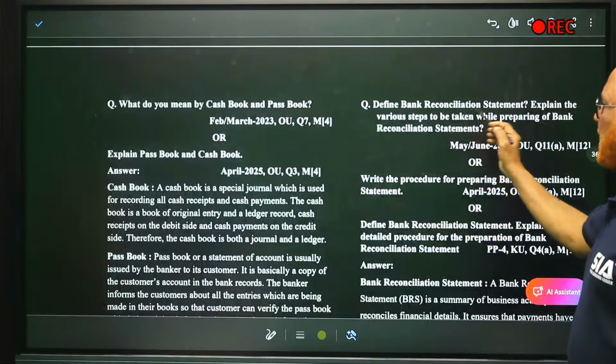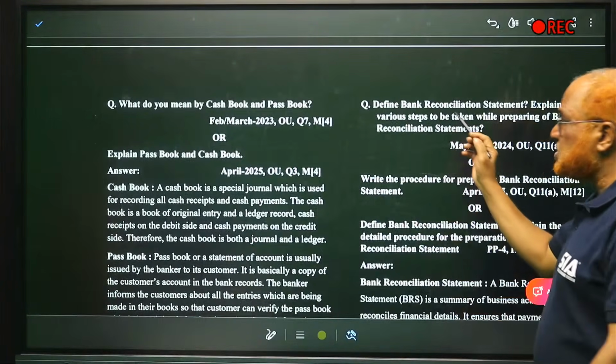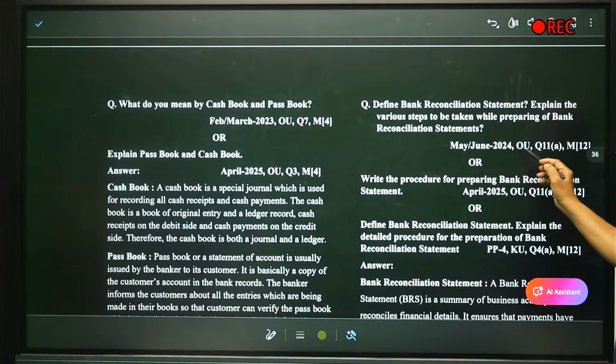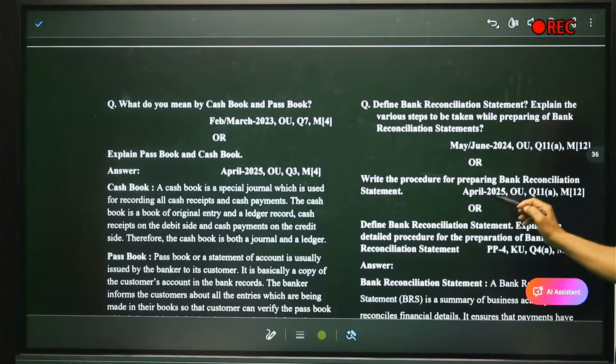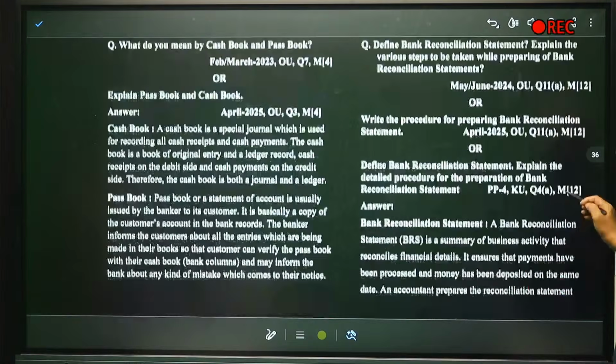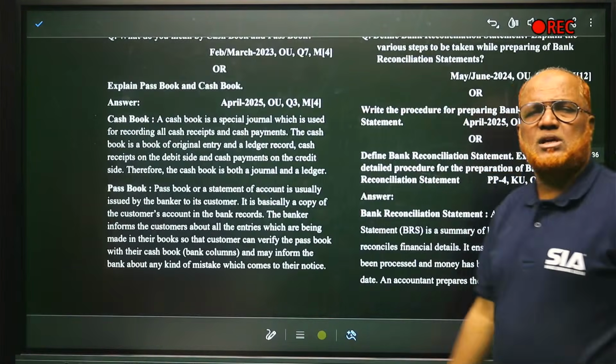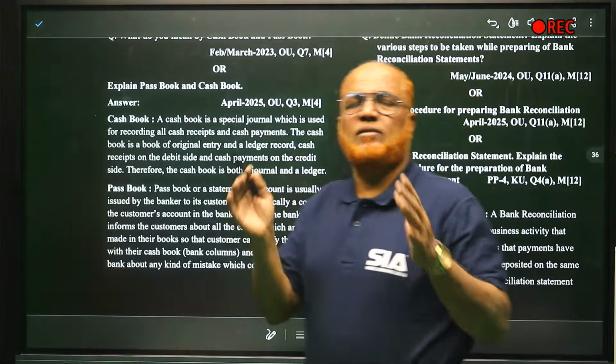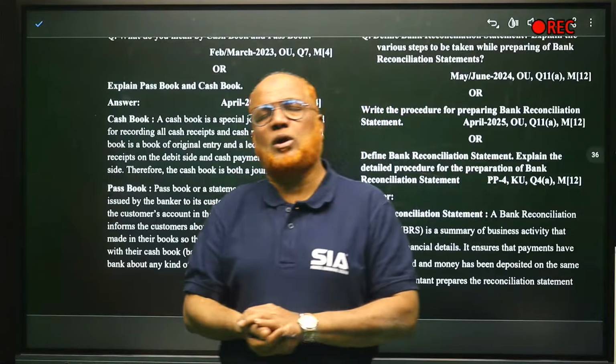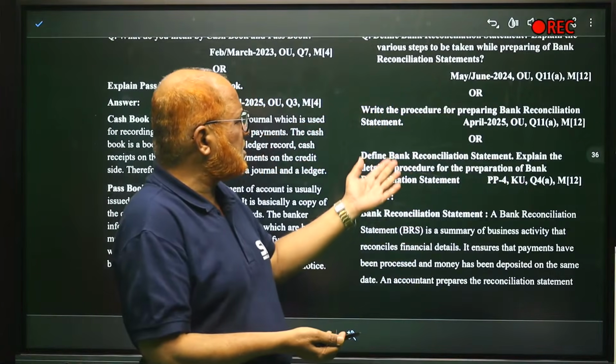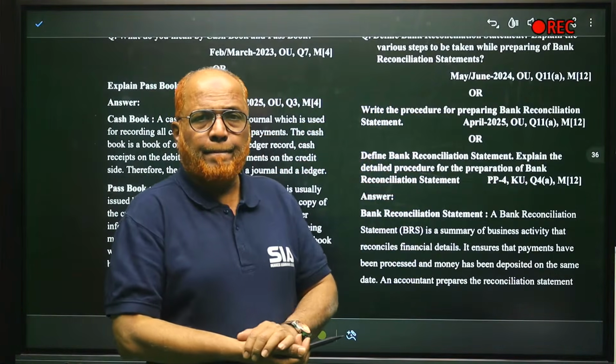Next is define bank reconciliation statement. This is very, very important. Asked in June 24, then April 25, then KU, again it was asked. So 3-4 times they have asked. So comparatively this question is very, very important. What is bank reconciliation statement and how it is prepared?